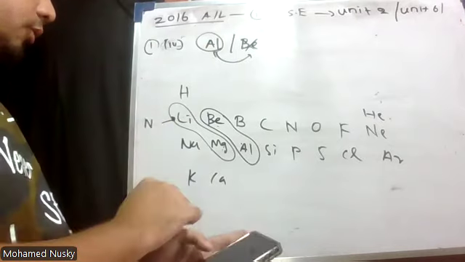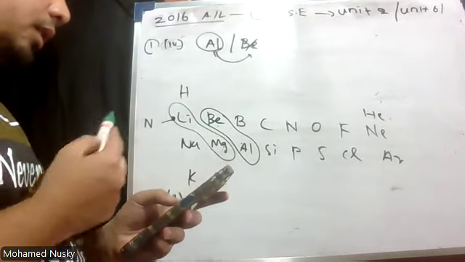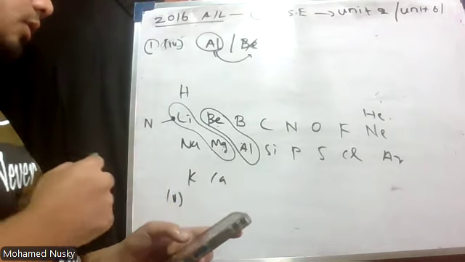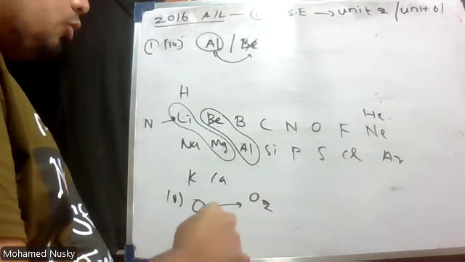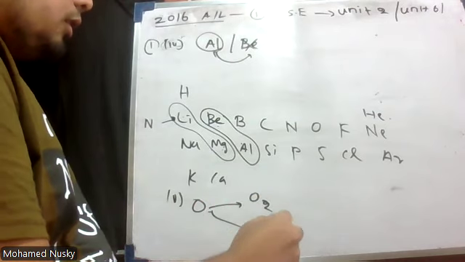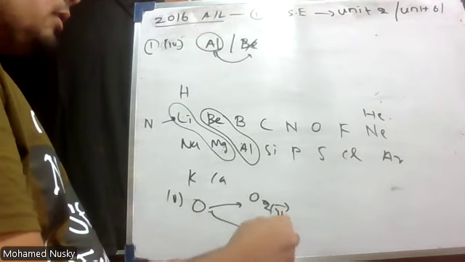This is Roman number 4. Then Roman number 5. Identify the element that has two gaseous allotropes. You know it's oxygen, right? Oxygen has two allotropes, O2 and then O3.